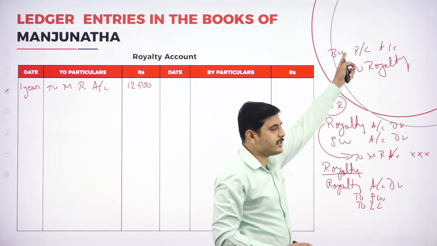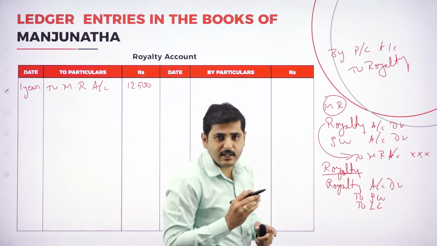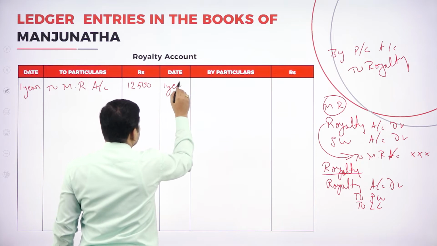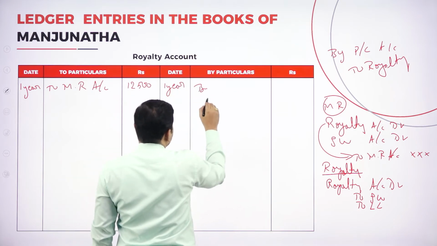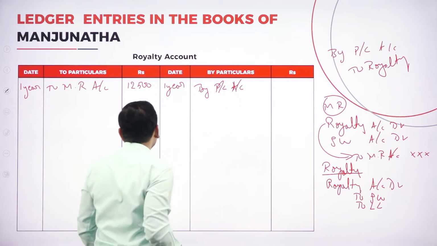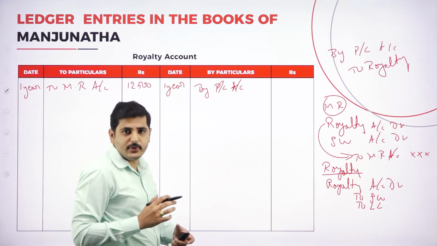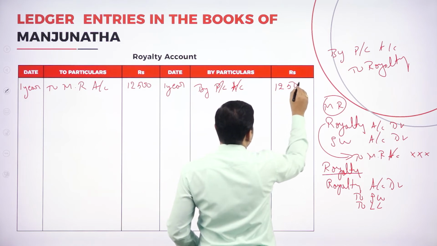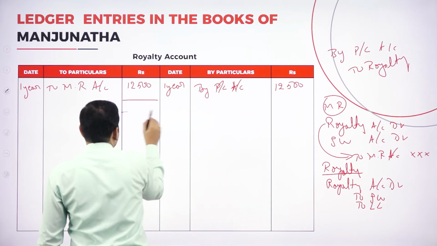To royalty, what is the opposite? Profit and loss account is the opposite. So at the end of the first year, by profit and loss account, we transfer the amount. How much actual production should be transferred to profit and loss account? It is 12,500. So again, both sides will get tally.